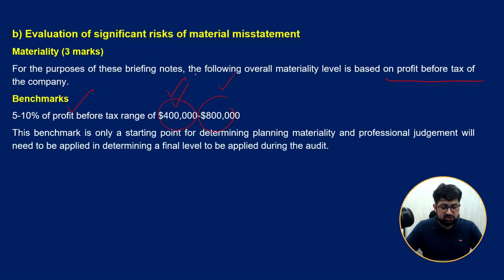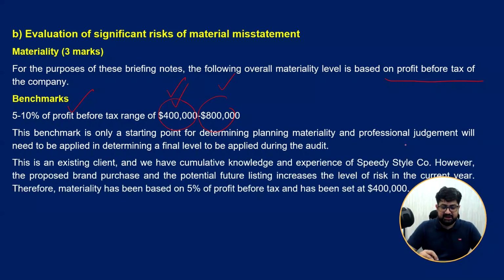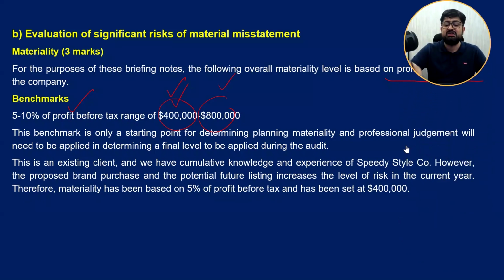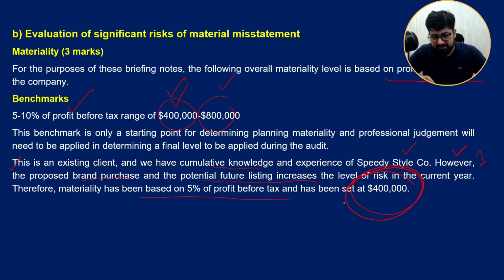Now, the benchmark is only a starting point, and professional judgment is applied. So just see here the justification for the choice. This is an existing client and we have cumulative knowledge and experience of the company. However, the proposed purchase of the brand and potential future listing increase the level of risk in the current year. This justification is very important. It has 1 mark, clear 1 mark. Therefore, materiality has been set at 5% of profit before tax, at the lower level. This is how it should be.